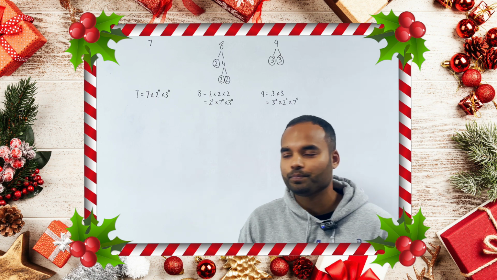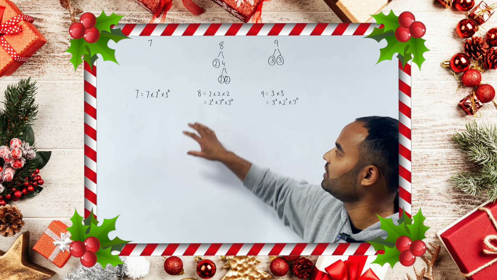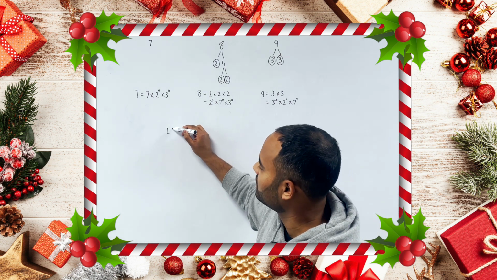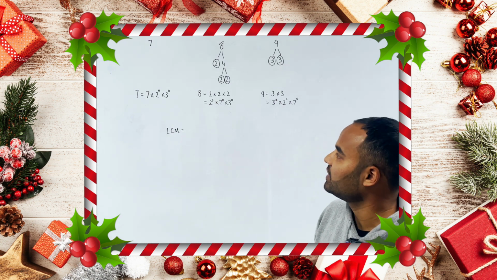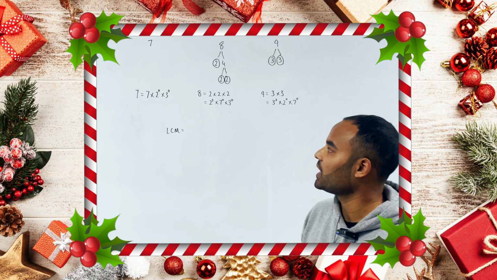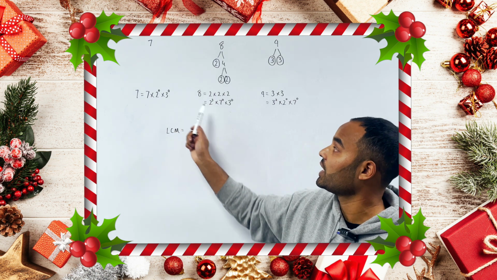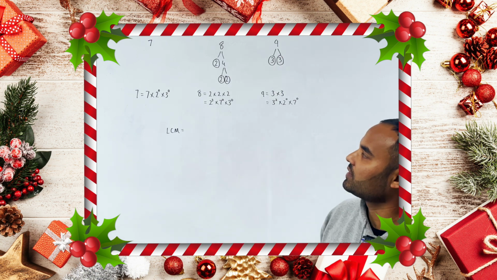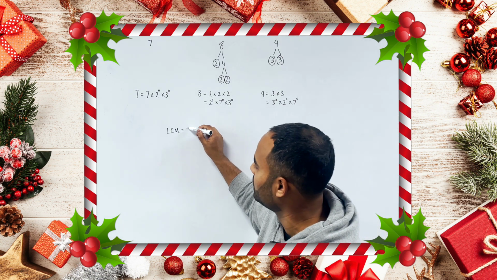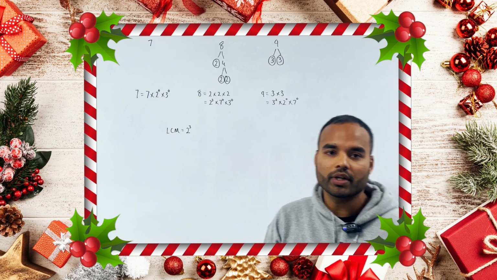Now that I have that, I can work out my LCM as follows. Look at each list and look for the highest power. The highest power that I have for 2 is 2 to the power 0 in that list, 2 to the power 0 in that list, and 2 to the power 3 in this list. So I want to have a 2 to the power 3.